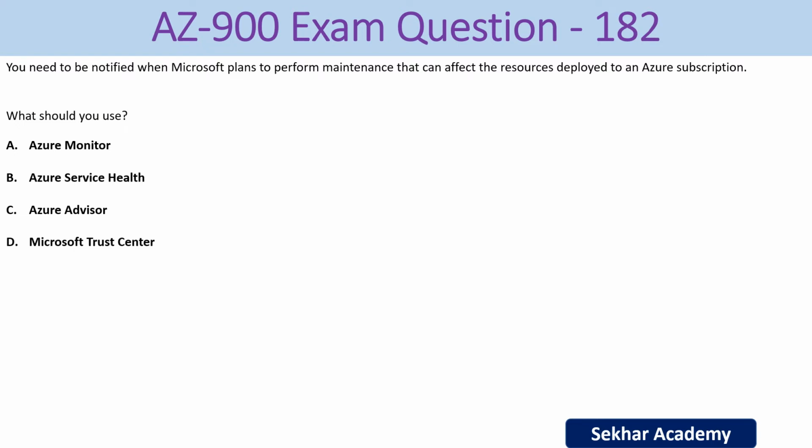AZ-900 exam question number 182. You need to be notified when Microsoft plans to perform maintenance that can affect the resources deployed to an Azure subscription. What should you use? Options we have: A, Azure Monitor, B, Azure Service Health, C, Azure Advisor, and D, Microsoft Trust Center. The right answer is Azure Service Health. All the maintenance and patch information is available where we can use the Azure Service Health service.